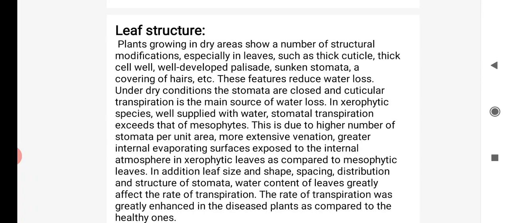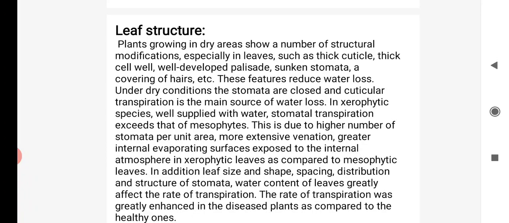Under dry conditions, stomata become closed and cuticular transpiration is the main source of water loss. In xerophytic species, when supplied with water, stomatal transpiration exceeds that of mesophytes. This is due to the higher number of stomata per unit area, more extensive venation, and greater internal evaporating surfaces exposed to the internal atmosphere in xerophytic leaves as compared to mesophytic leaves.